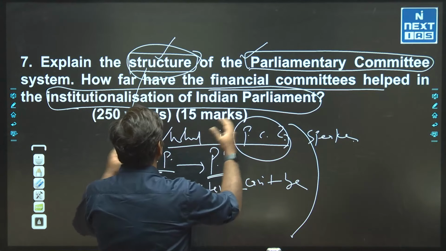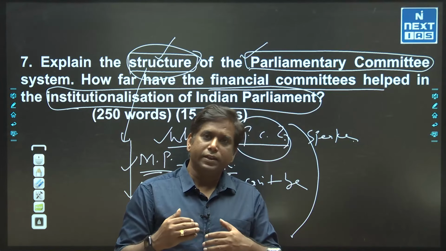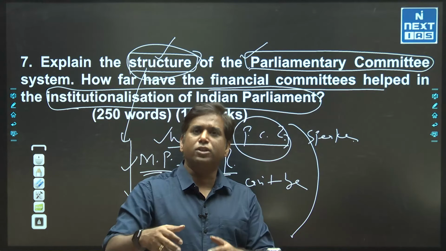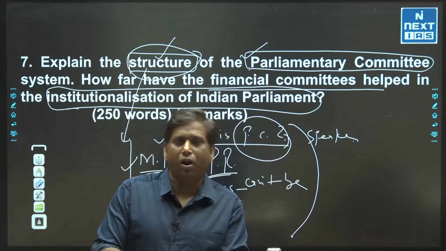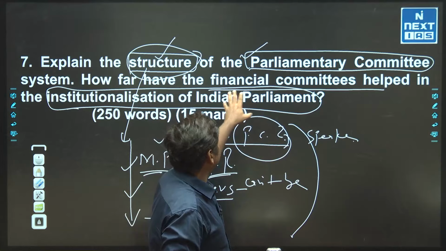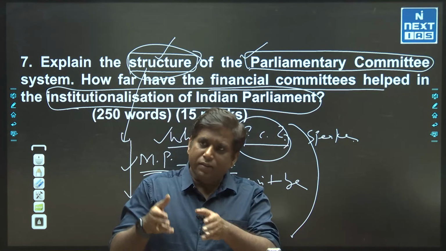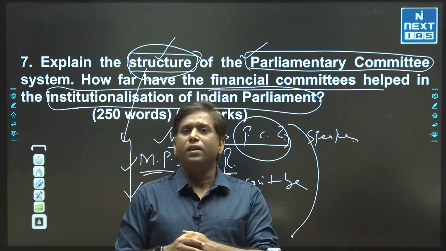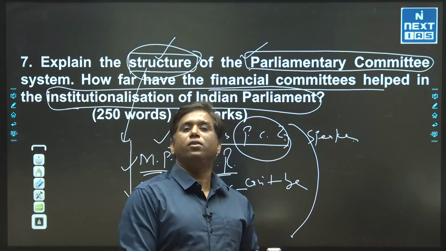So the overall conclusion is that the structure of the parliamentary committee is designed in such a way that it represents various political parties. It tries to maintain neutrality by keeping ministers out of it, specifically in the financial committees, and the speaker is also considered politically neutral, as head of these committees or by appointing someone else as head.